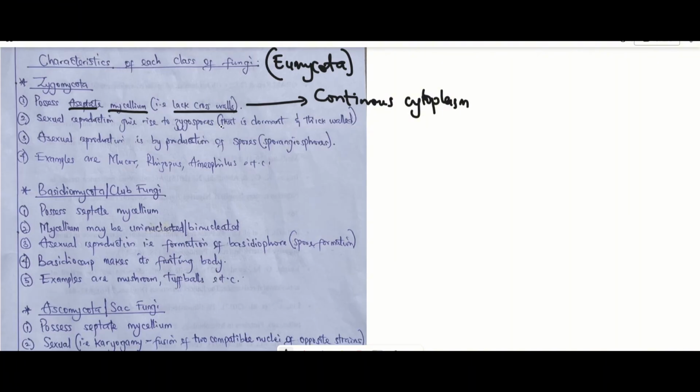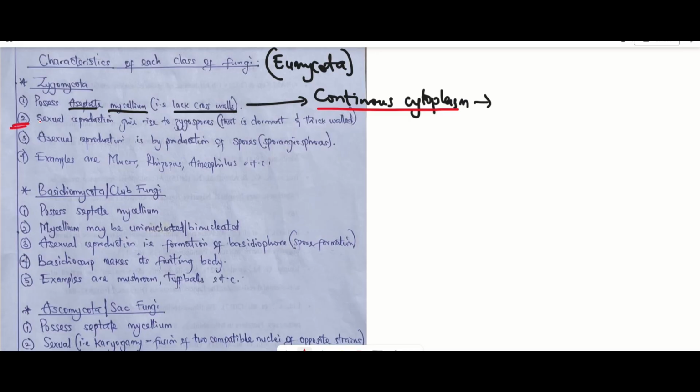Also note that since they do not possess cross walls, materials are easily transported through their cells because there's no cross wall that would hinder a material that enters a portion of their body. Hence, continuous cytoplasm supports quick transportation of material within the cell. So that's an advantage of not having a cross wall or septate mycelium.